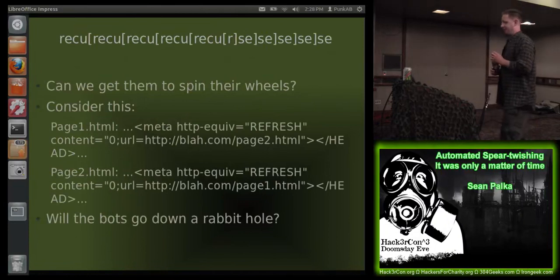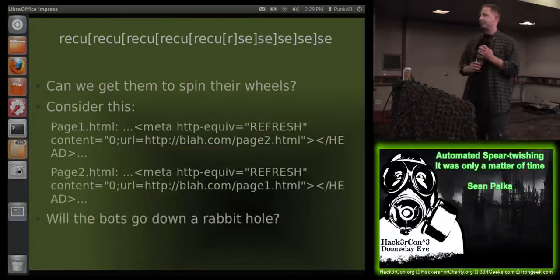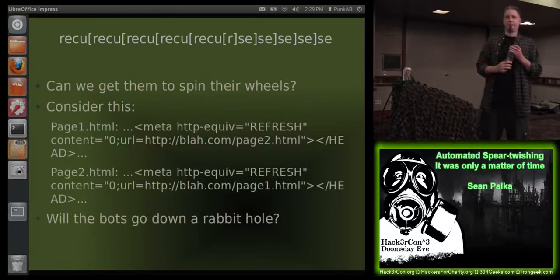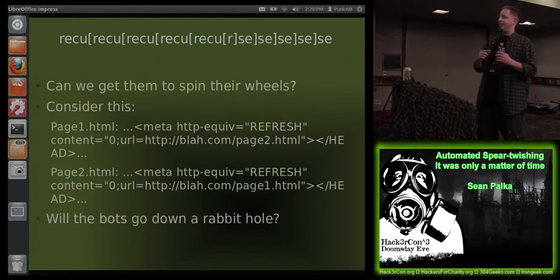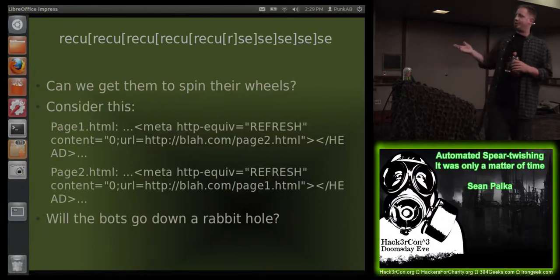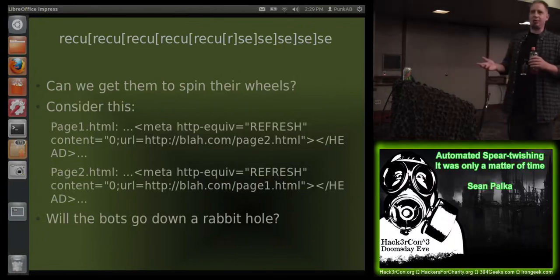So the first thing I thought of was maybe I can get them to recurse and just start spinning their wheels, right? So I'm going to shorten a URL and point it to page1.html. And page 1 is going to point to page 2. Page 2 is going to point to page 1. And it'll just cycle back and forth. If you do this in a browser, you'll basically sit there and reload pages over and over again unless you're caching. So the question was, would the bots go down this rabbit hole and just start spinning their wheels?